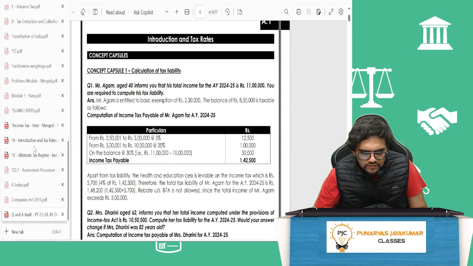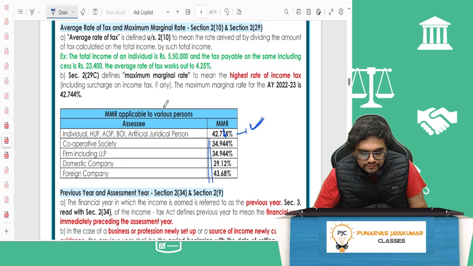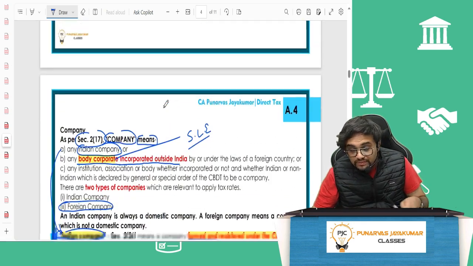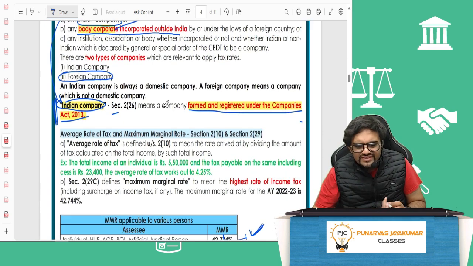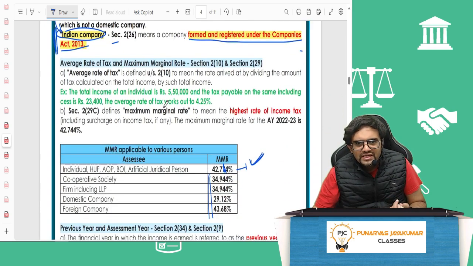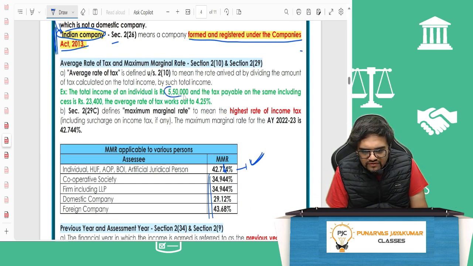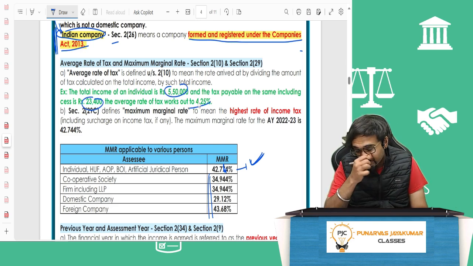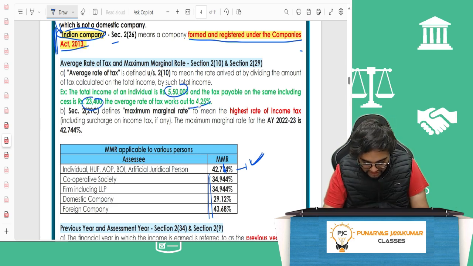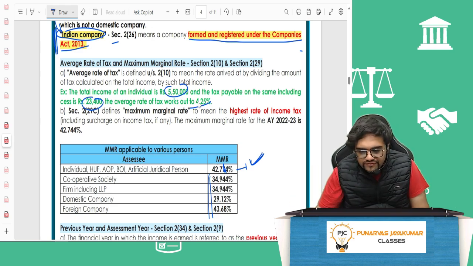And one more thing in the normal rates here. So average tax rate is one more concept, page A4. What is average tax rate? Very simple. The tax that I pay divided by the total income of the individual. So for example, for an income of 5,50,000, if I am paying 23,400 tax, what is the average tax rate? 23,400 divided by 5,50,000. As simple as that. It will come up to 4.25%. That's called the average tax rate. That is completely different.